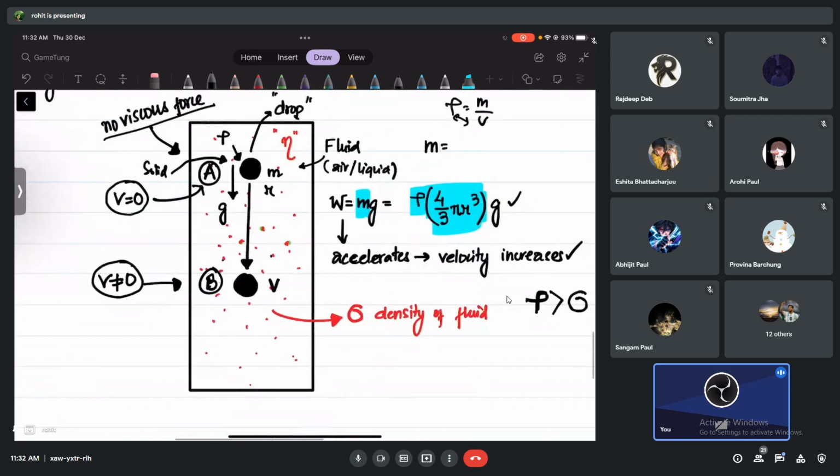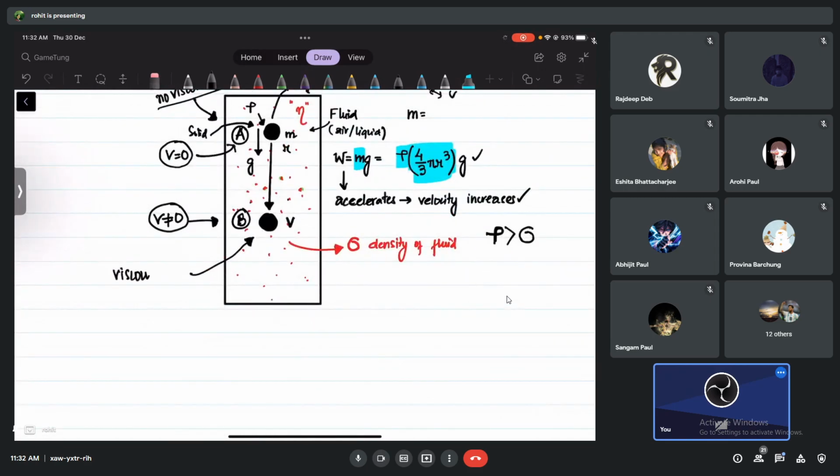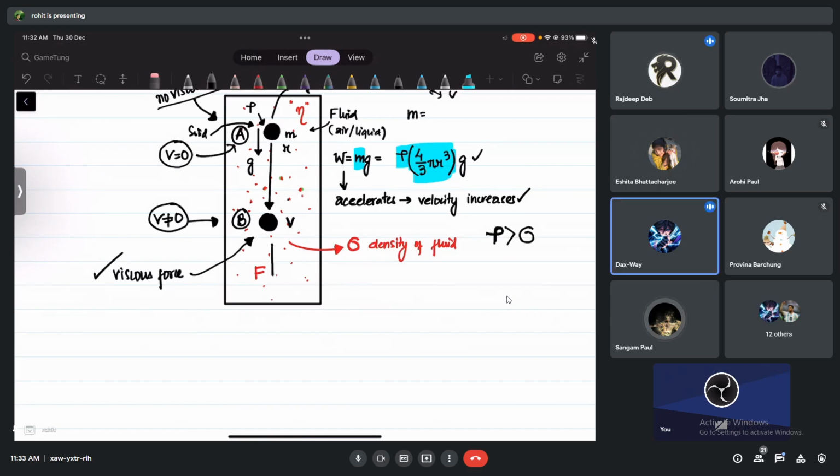Okay, let's come back here again. I think you can understand now. At point B, at any point like B, is there viscous force or no viscous force? There is viscous force. Can you tell me the formula for viscous force and the direction of viscous force? Let's just call it F right now. Direction of viscous force will be down or upwards? Upwards. It will be against the motion. It will try to oppose the motion.